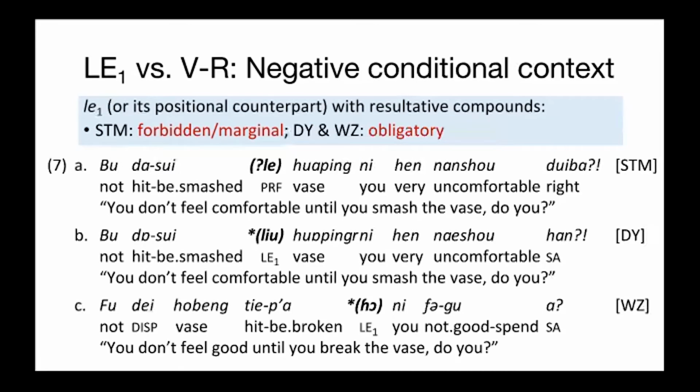The third case is a negative conditional context. We have sentences like, you don't feel comfortable until you smash or break the vase, do you? It describes what would happen if a certain condition were true. Again, the use of post-VR the one in STM is not so good, but the DY Leo and the WZ all are required.